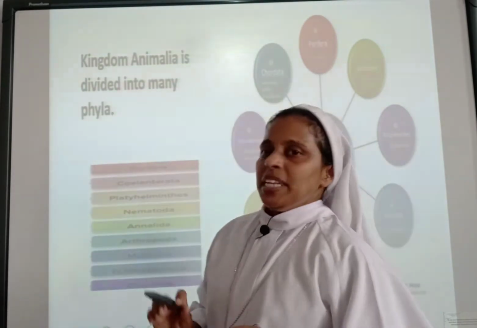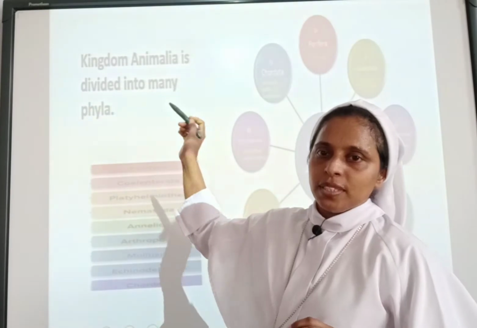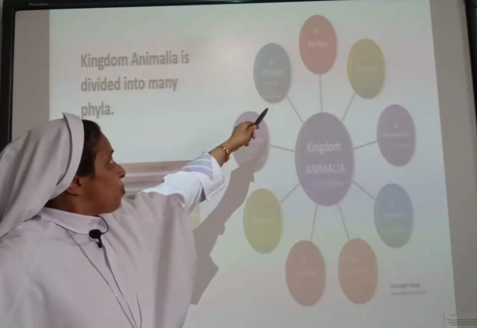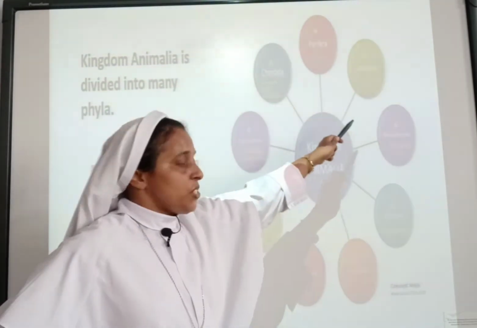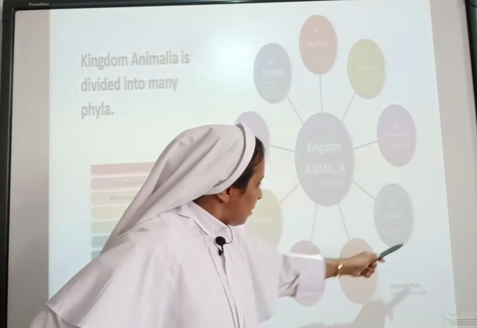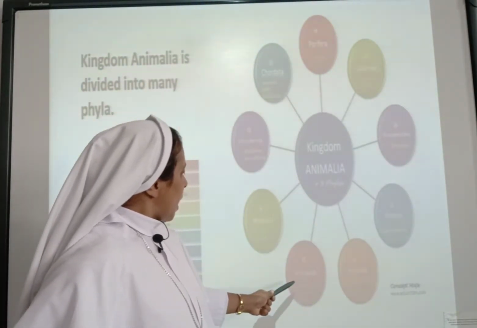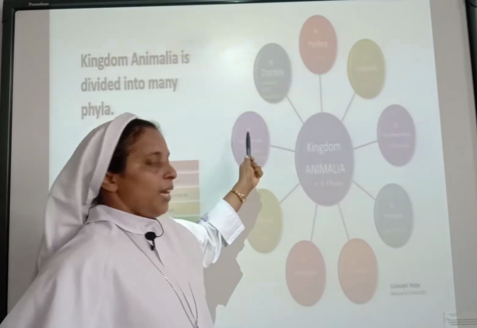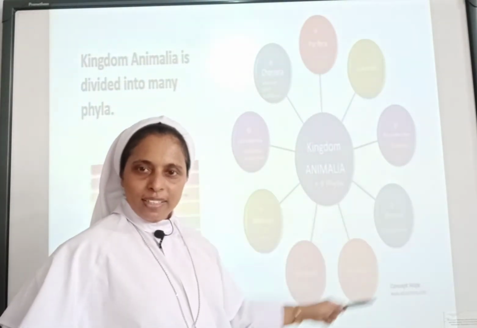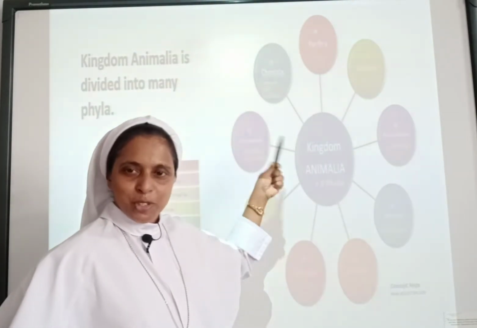Kingdom Animalia is divided into many phyla. You can see here the various phyla mentioned: Porifera, Coelenterata, Platyhelminthes, Nematoda, Annelida, Arthropoda, Mollusca, Echinodermata and Chordata. We will be learning all these except Chordata. We will try to complete all these except Chordata.